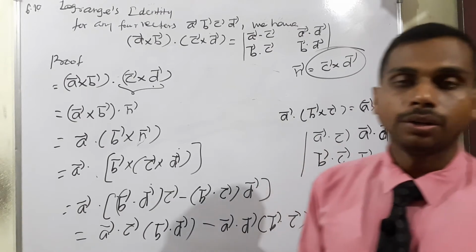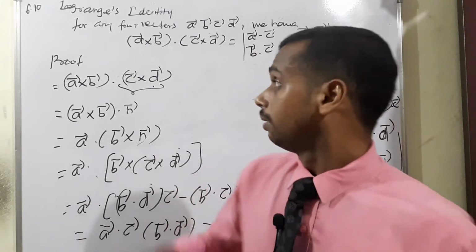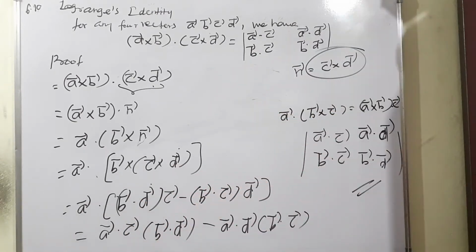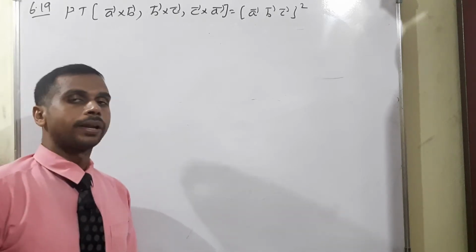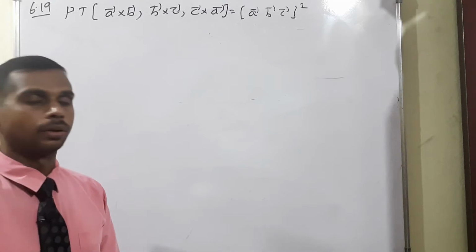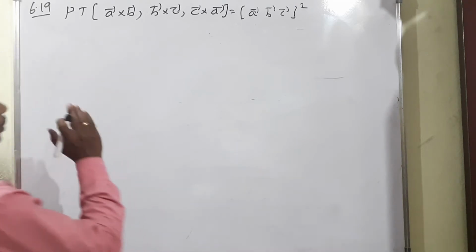Okay, I will continue the example problem. So example 6.19: prove that A vector cross B vector comma B vector cross C vector comma C vector cross A vector is equal to box product A vector B vector C vector the whole square, isn't it? So this is actually theorem based.